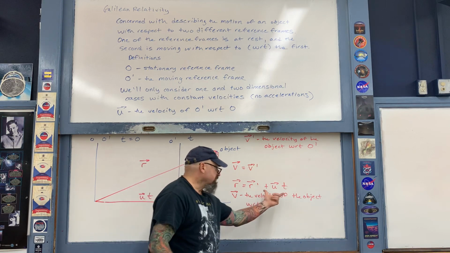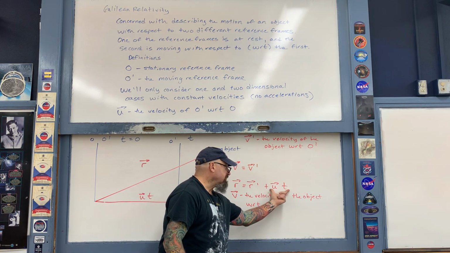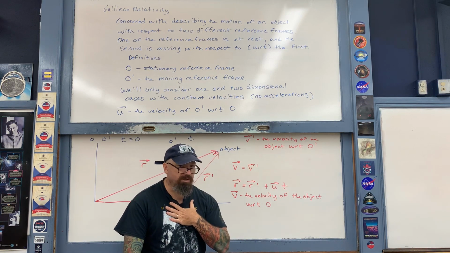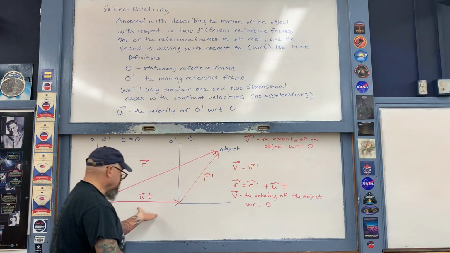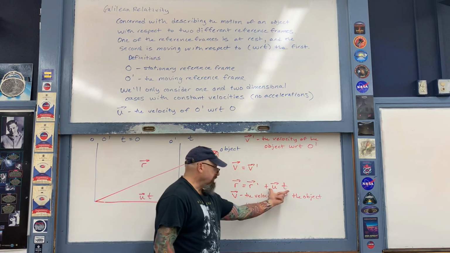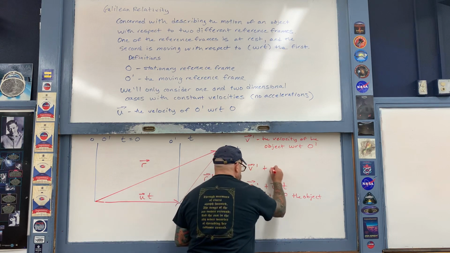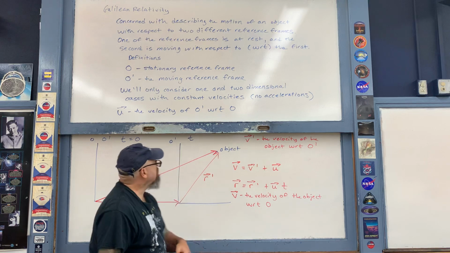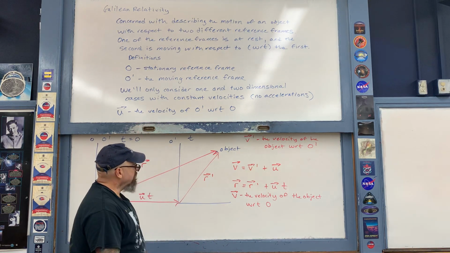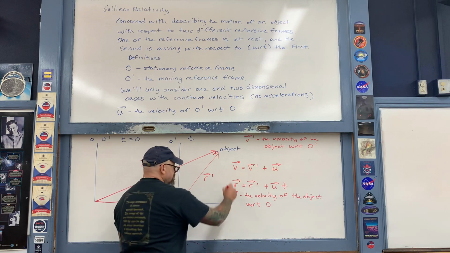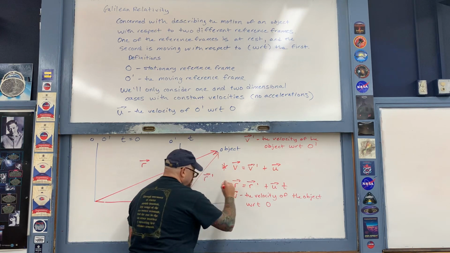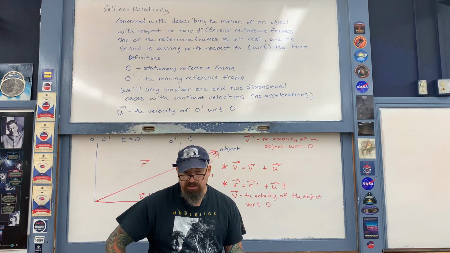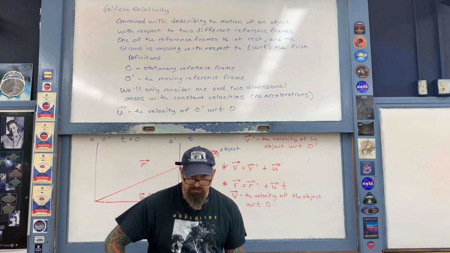And then lastly is the derivative of this expression here with respect to time. Recall that this expression here is the position of me, O prime, relative to you, O, here on this diagram. If we differentiate this, however, with respect to time, we just end up with the velocity u, which we've already described and we've defined earlier. Recall that the velocity u is the velocity of O prime with respect to O. This expression here and this expression here are collectively referred to as the Galilean transformation. It describes the position and velocity of an object relative to two different observers.